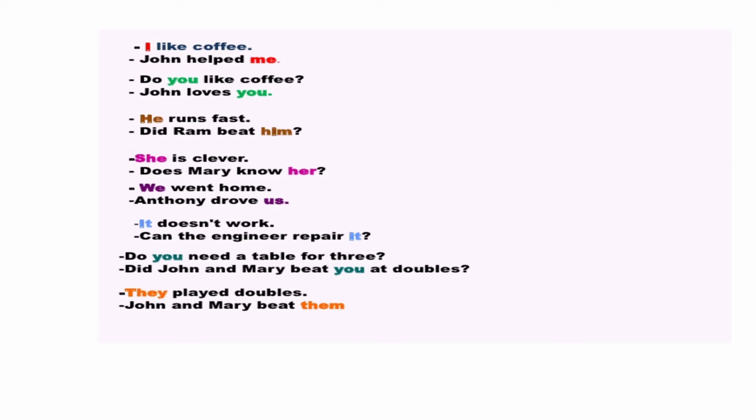I am repeating which ones are used as subject. I, we, you, he, she, it, and they are used in subject position, whereas me, you, him, her, it and us are used in object position, that is they are used as objects.